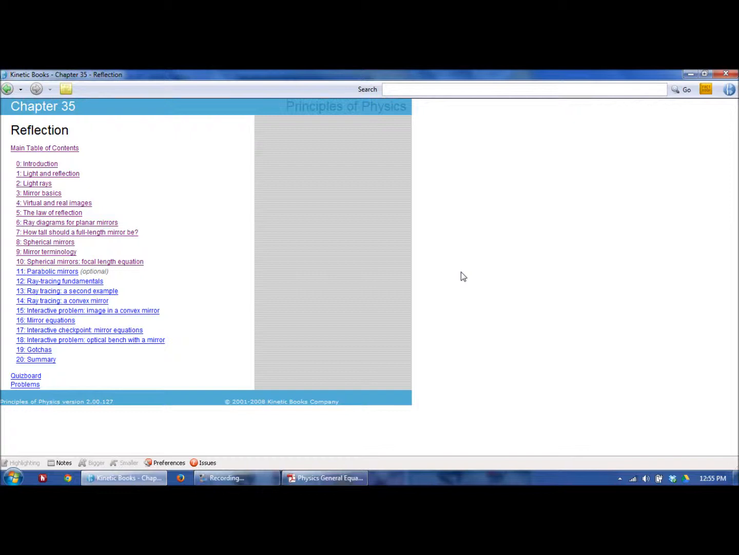Alrighty. We have a couple other topics to discuss. One of them is how tall a full-length mirror should be. And here is an explanation of the thoughts that go into that.